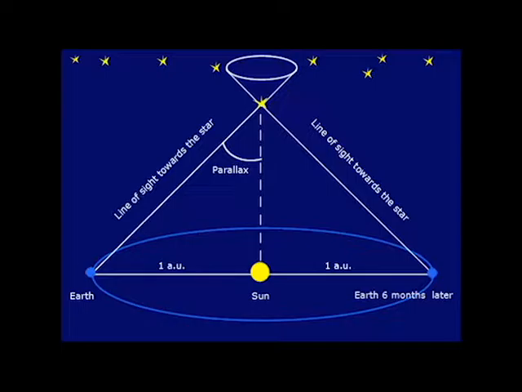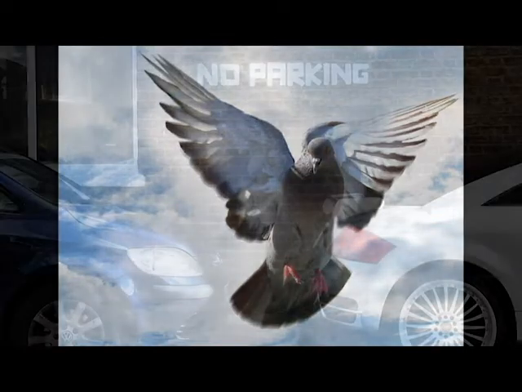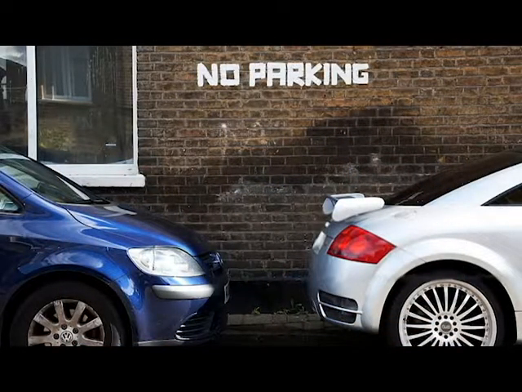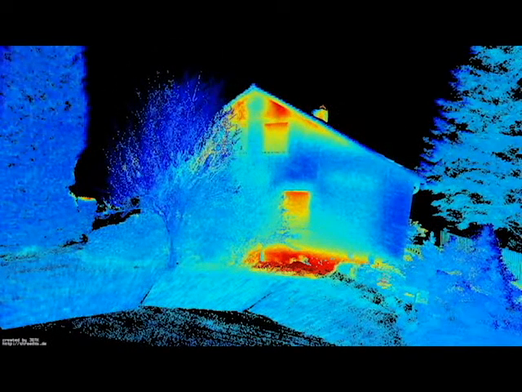SLAM can also account for non-permanent objects such as birds and cars. However, if the cars are stationary, they will be included in the resulting output. The output of SLAM is a 3D map in the form of a point cloud, which is a digital representation of the 3D world. To help you understand what point cloud means, imagine seeing a wall as a gigantic array of dots. The essence of SLAM is that it locks onto the position of points that it denotes as key points, and then it compares new points to those key points. That is the reason why SLAM returns a point cloud.